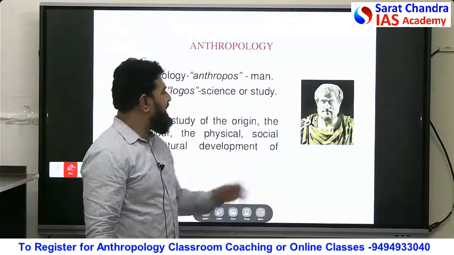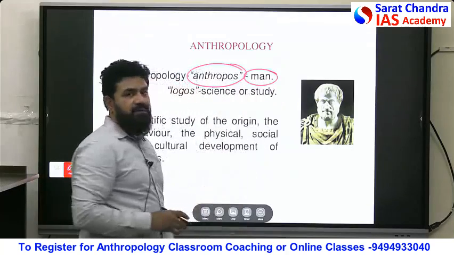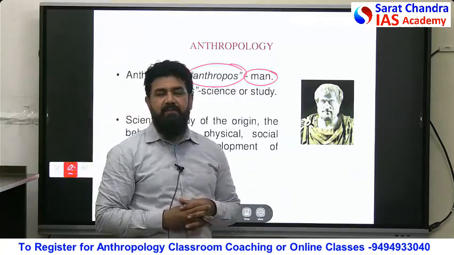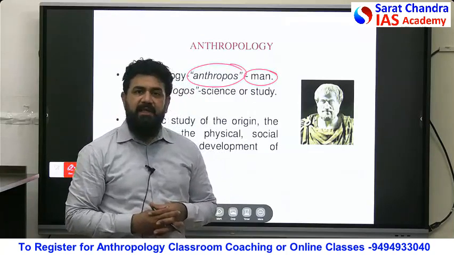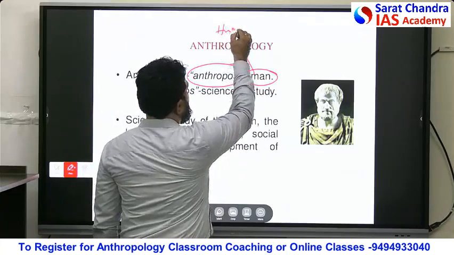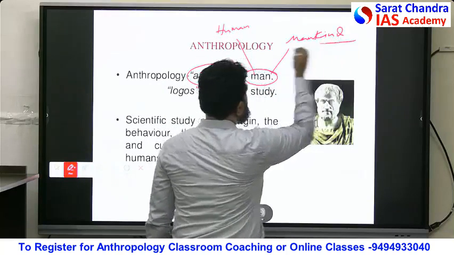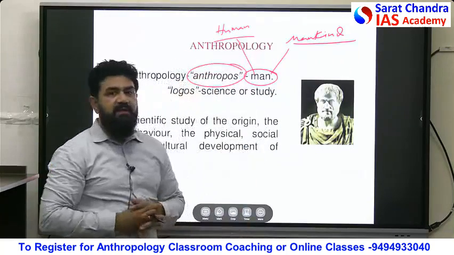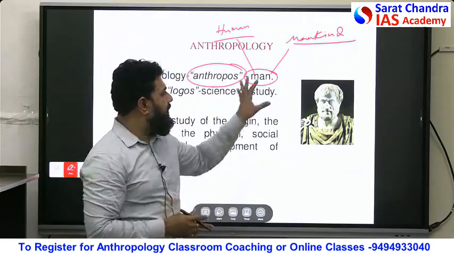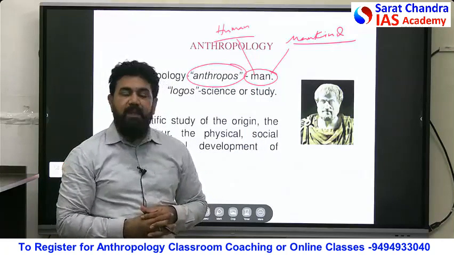And what is the basic concept about anthropology here? In Greek and Latin here, what is anthropos? Anthropos means what? Man. I request all of you to make one small change across your resources. Whenever you come across the term man in anthropology, conveniently change it to human or mankind. Please remember, it is human or it is mankind, without any conflict, with due respect to all genders and all biological sexes across the globe. So man here contextually means human or mankind.